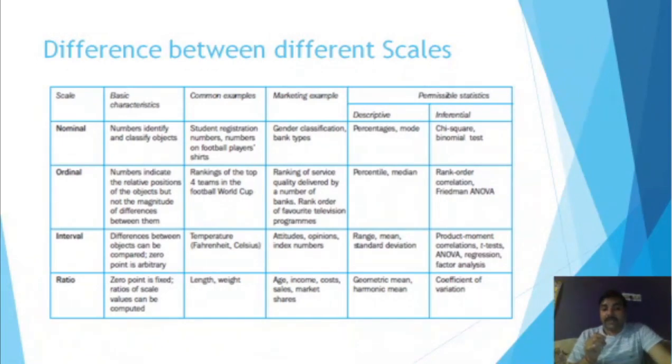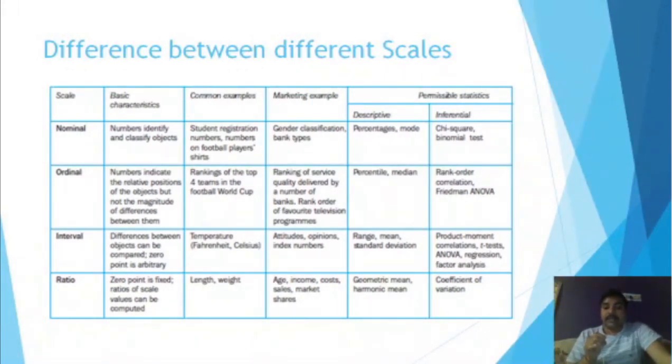So we talk about the age in numbers like 20, 22, 30, 35, 36, 38. The student is free to give their age in numbers. We are not asking a question on the basis of categories like less than 20 years, 20 to 30, 30 to 40. That is not based on the ratio scale. Again, sales are always in numbers, and market share is always in numbers. That is why they are examples of the ratio scale.